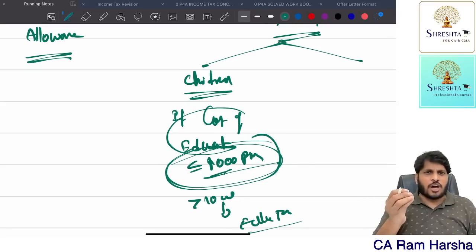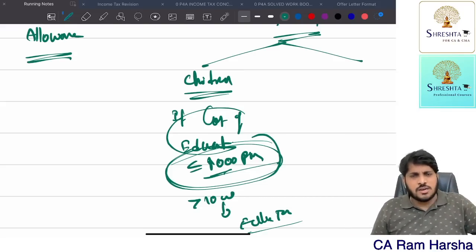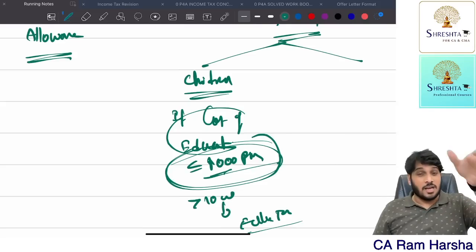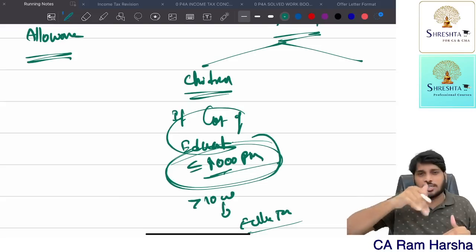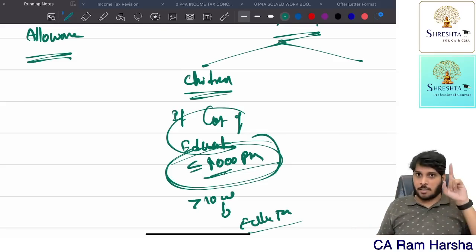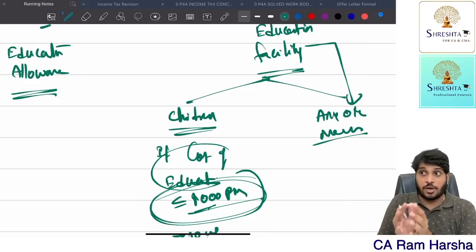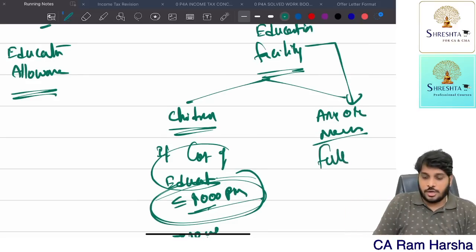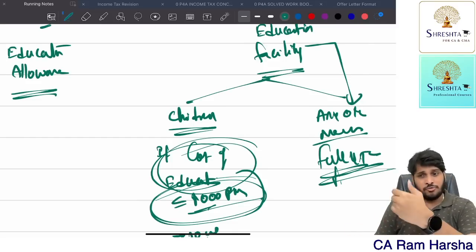What they said, they only talk about exemption. What they told, if cost of education in a similar institution does not exceed 1,000, it is exempt. What does it mean? If it exceeds 1,000, fully taxable. Alternatively, many others are claiming exemption up to 1,000 and taxing the excess amount of facility cost. Anyway, you can follow either in the exam, but you should mention the alternative view as a note point compulsorily. Suppose education facility is given for any other member of the employee, if any other person on behalf of the employee takes education facility and the company is bearing the cost, fully taxable. Whatever cost of education in a similar school is there, fully taxable. No 1,000 rupees limit also, fully taxable.